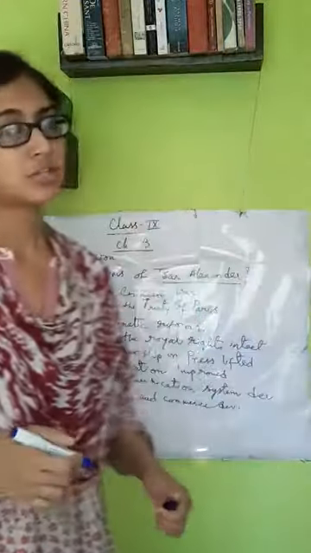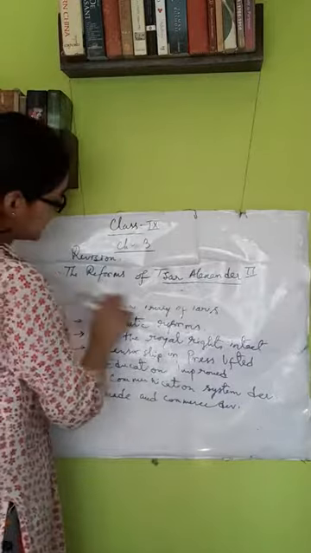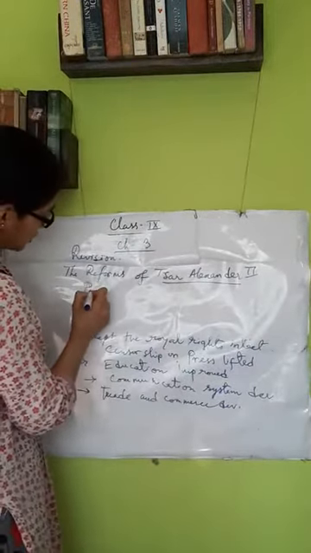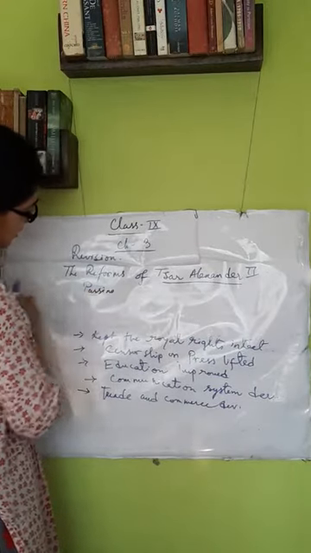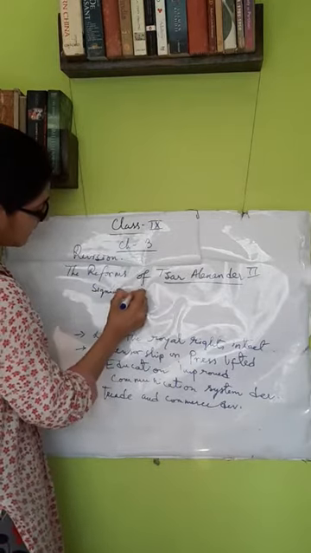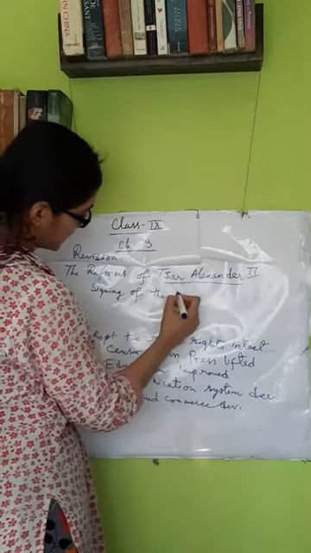So what we see is that Tsar Alexander passed many reforms which were good for Russia, and these reforms were quite democratic, but he kept the royal power intact. Apart from these, the most important reform of Tsar Alexander was the passing of the Emancipation Statute. This was the most, or the signing we can say, rather than passing, we should say signing of the Emancipation Statute. This was the most important reform of Tsar Alexander II.